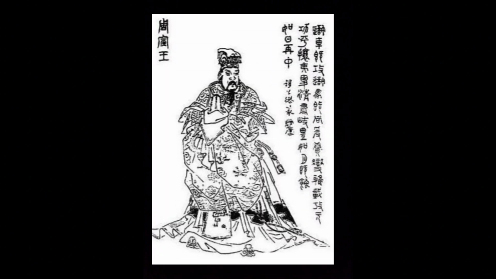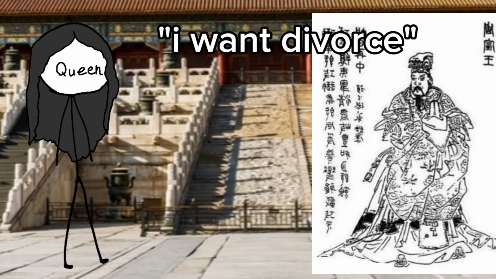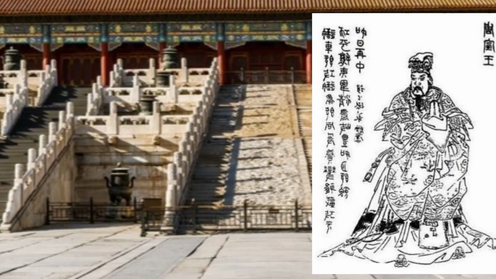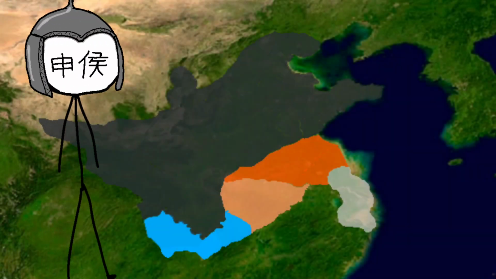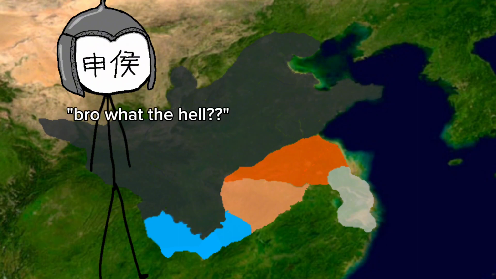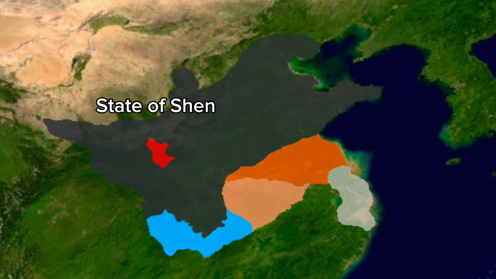One day, King Yu found a concubine which he enjoyed so much that he deposed his queen, which he had married for political reasons, and prince, and made the concubine the new queen of Zhou, and the child he had with her the designated heir. Upon hearing this, the father of the previous queen was understandably quite pissed, and as well as being pissed, he was also in control of the state of Shen, a vassal of the Zhou.